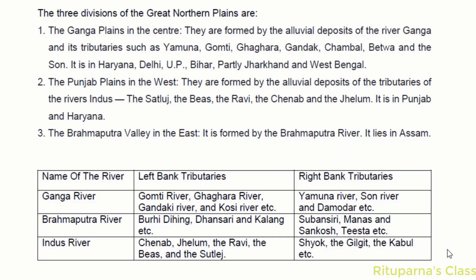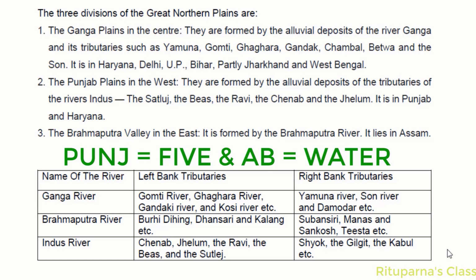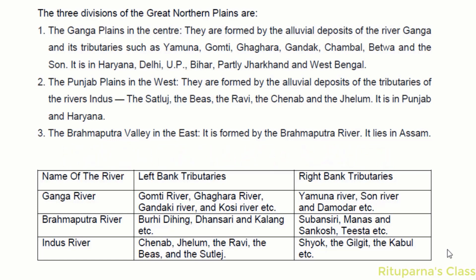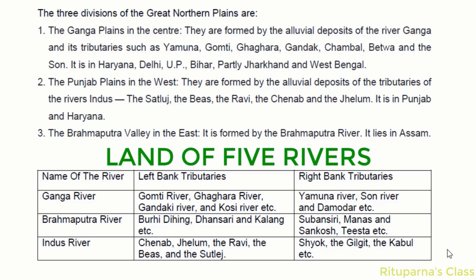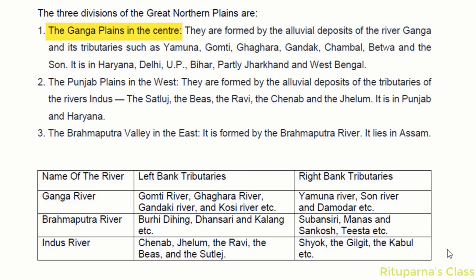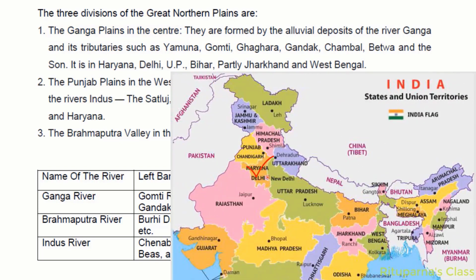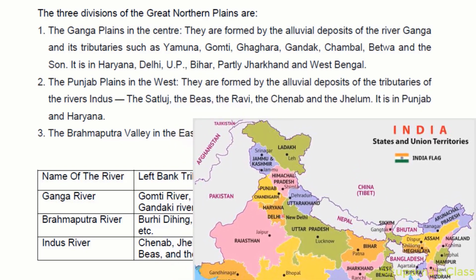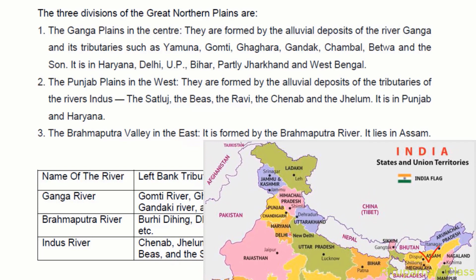Similarly, Punjab is also made of two words. Panch means five and ab means water. That's why Punjab is also known as the land of five rivers. The Ganga plain extends between the Ghagra and Tista rivers. It is spread over the states of Haryana, Delhi, UP, Bihar, partly Jharkhand and West Bengal to its east. A few portions of Assam lie in the Brahmaputra plain.